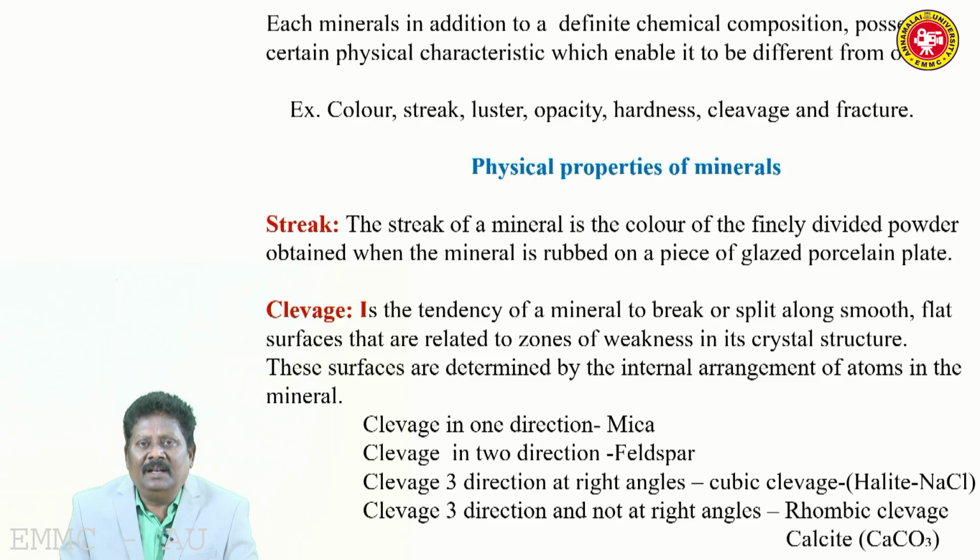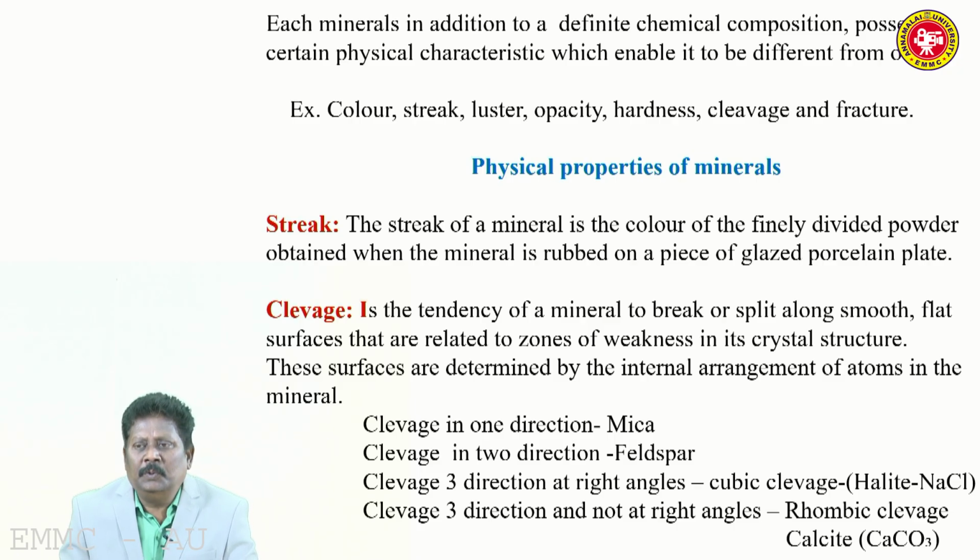So, each mineral, as I said earlier, has distinct physical properties and distinct chemical composition. By various physical properties we can identify the minerals. Examples of physical properties are color, streak, luster, opacity, hardness, cleavage, fracture, etc. We will see what the various physical properties of the minerals are and how they are explained one by one. Streak is the first physical property by which we can identify the mineral.